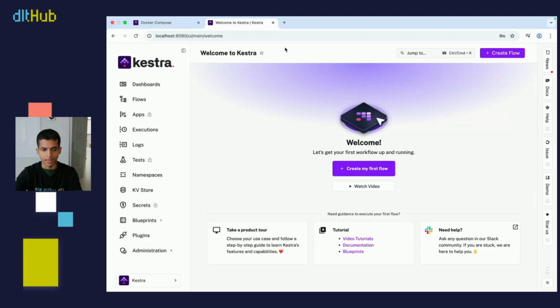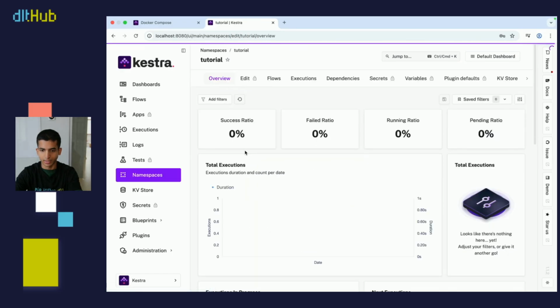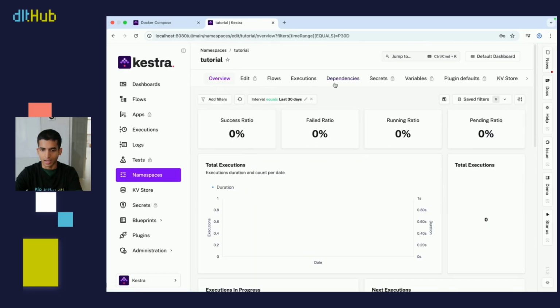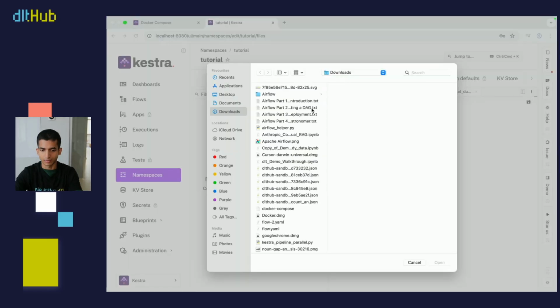So let's do that. Let's start with our file, our Python script. So I'm going to go to namespaces, and I'm going to pick the tutorial namespace, which has already been created. And somewhere on the right here, there should be a tab called Files. I'm going to click on it. And now I can either create a file or I can import them. So in my case, I'm just going to import my Python script that we already have running. So let me do that.